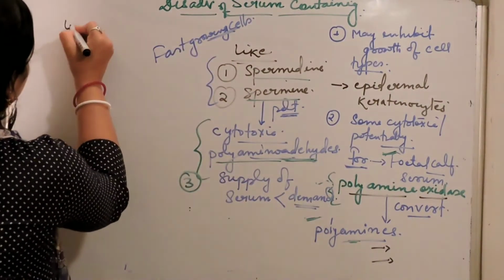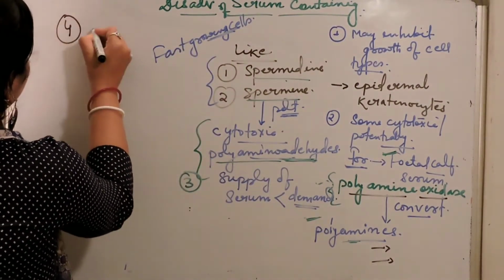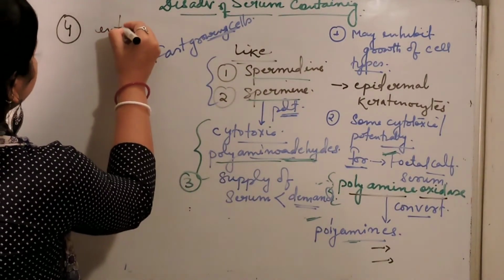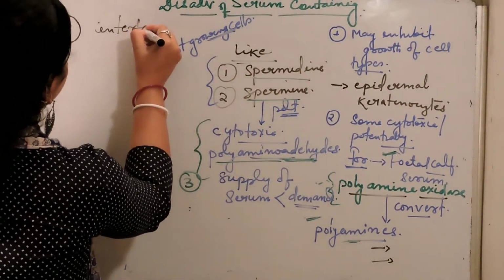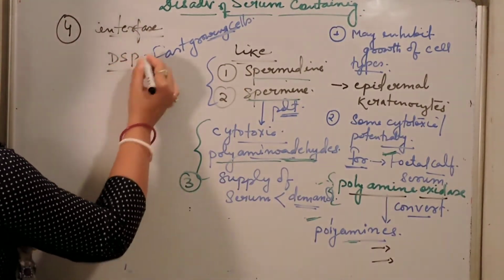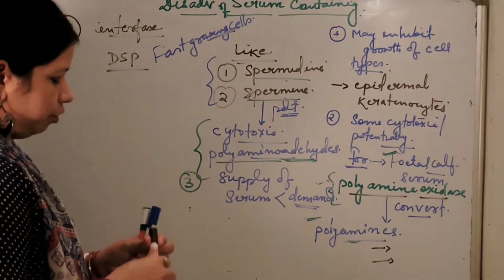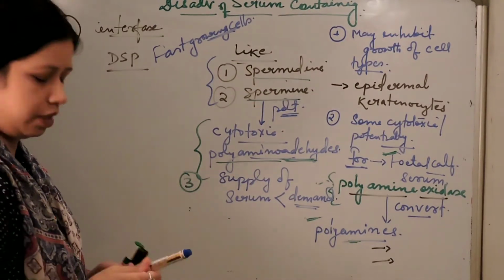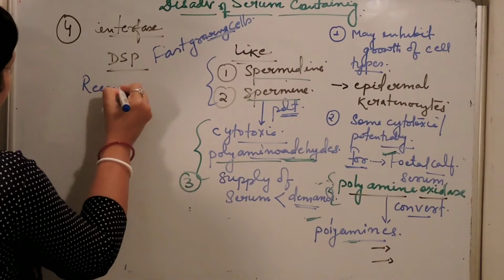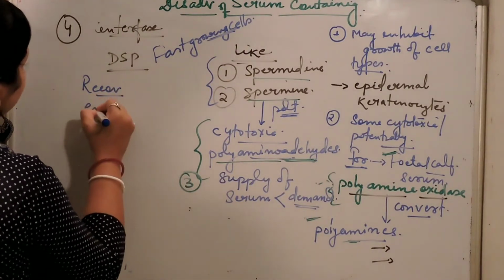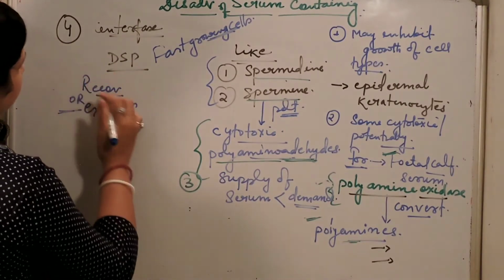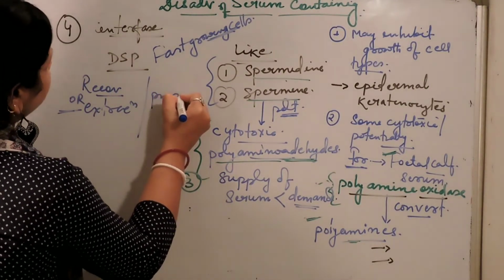Now there is another disadvantage. Serum interferes with downstream processing, or DSP. What do we mean by downstream processing? Downstream processing means recovery or extraction of the product followed by its purification.